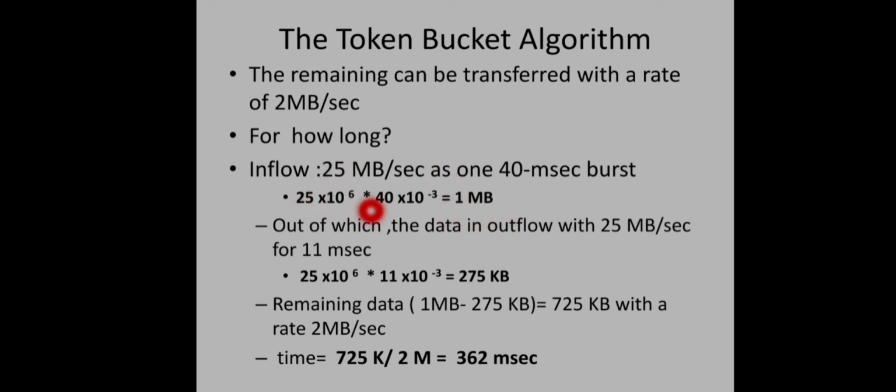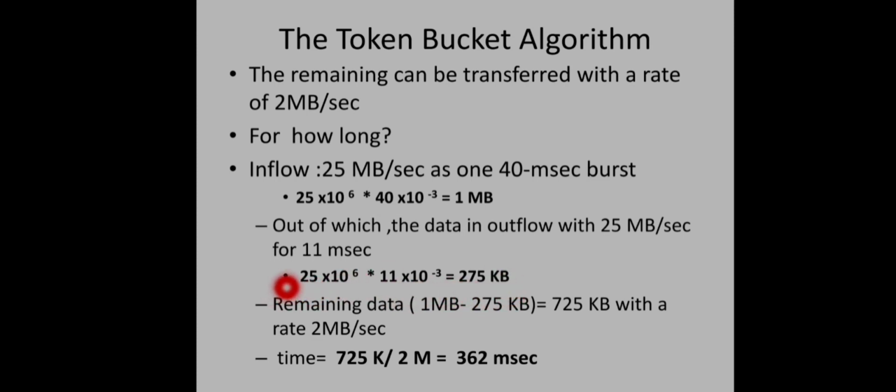You multiply these two values: 25 MB per second is the rate and 40 milliseconds is the duration. We will get 1 MB. This is the data actually received, and from this data for the first 11 milliseconds the data was transferred at a speed of 25 MB per second. So the data transferred during that period will be 25 MB into 11 milliseconds, that is 275 KB.